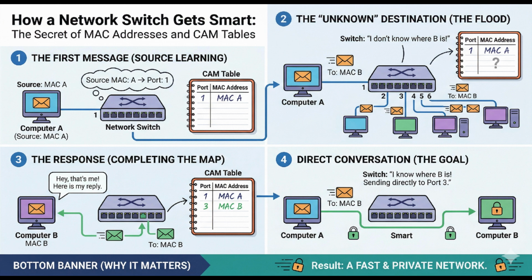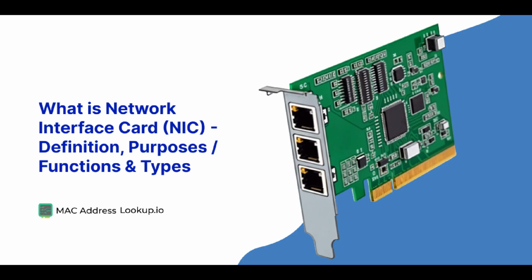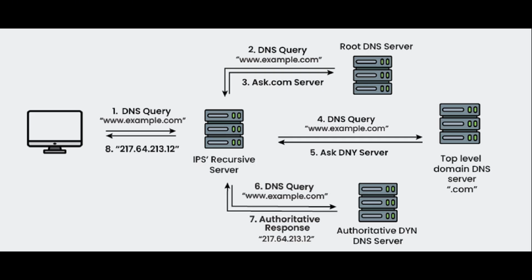What is a MAC address? A MAC address is a unique hardware identifier assigned to a network interface. Unlike an IP address, which can change, a MAC address is permanently assigned to a device. It operates at a lower level than IP addresses and is used for communication within the same local network. When devices communicate locally, they rely on MAC addresses to ensure data reaches the correct physical device. This is what allows switches to forward data efficiently inside the network.